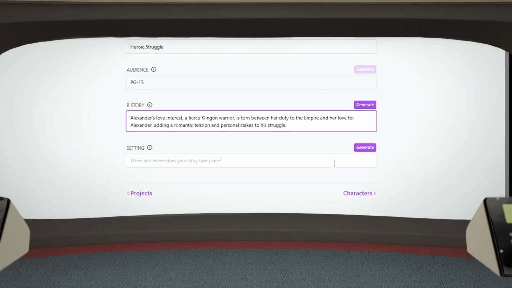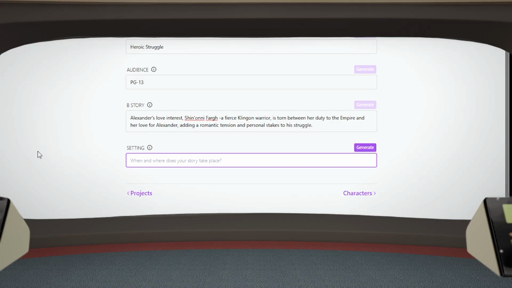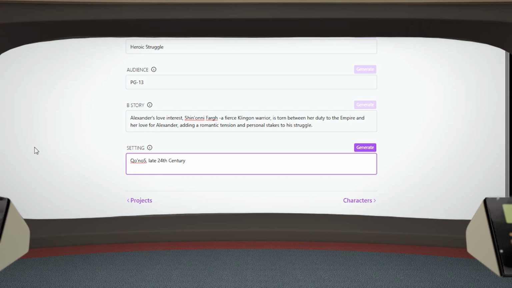Well, I would say the B story most certainly would involve Alexander's love interest, Shinoni Farg. Confirmed. Where and when does this story take place? Oh, well, the setting would be on the Klingon homeworld of Kronos. That completes the plot outline page.